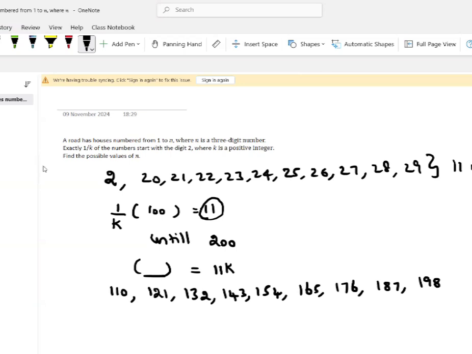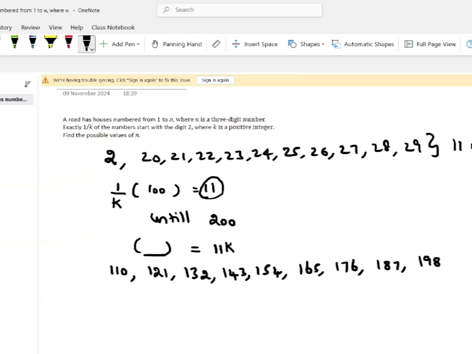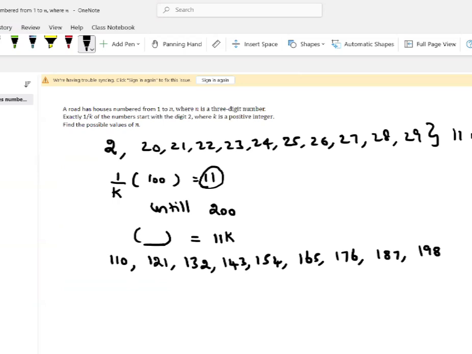By the moment we reach 200, things are going to change. The reason is that it will keep adding to the number of values. The right side will keep increasing, and however much the right side increases, the same increase will be found here. So for example, I take 200. Inclusive of 200, there will be 12 values now. So far there were 11 values starting with digit 2. Inclusive of 200, there are going to be 12 values.